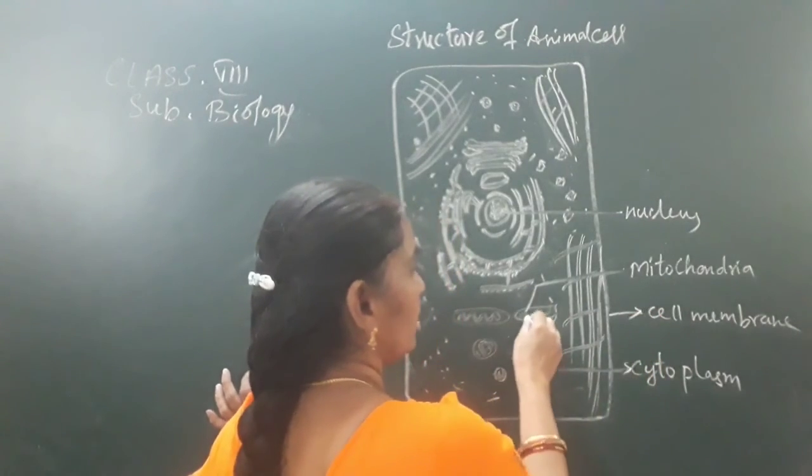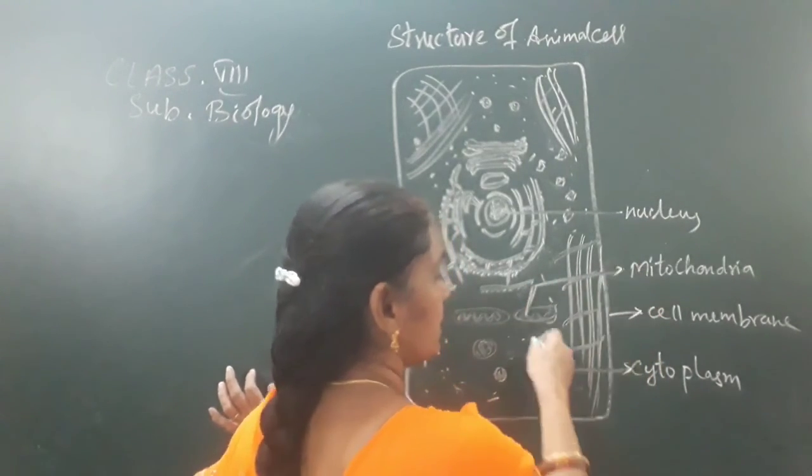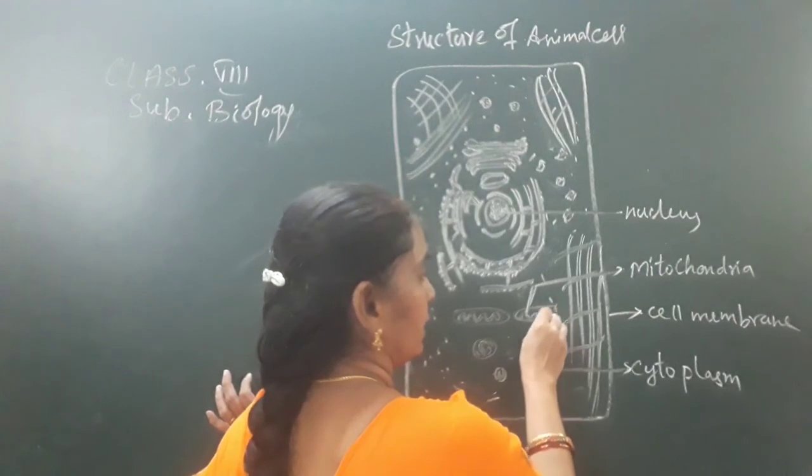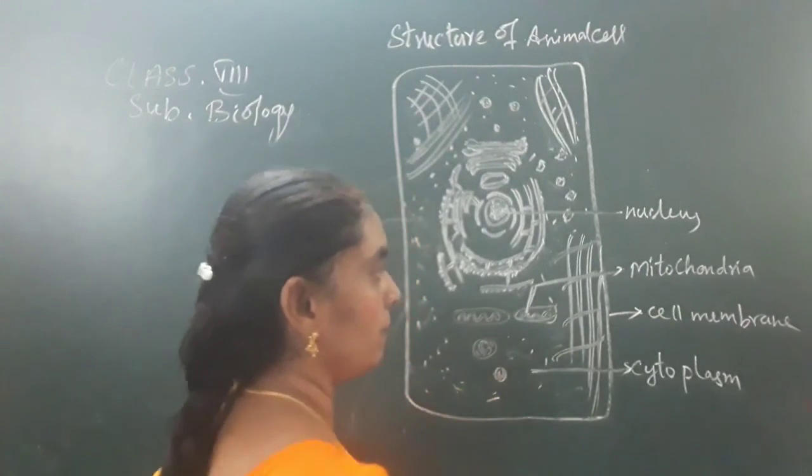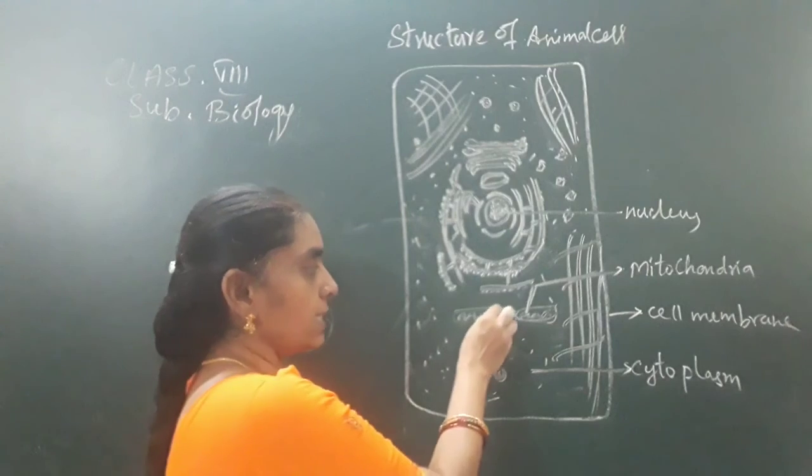And next, as you know very well, these are the powerhouses of the cell. These are the double membrane structures called mitochondria, and these are the cristae present inside.